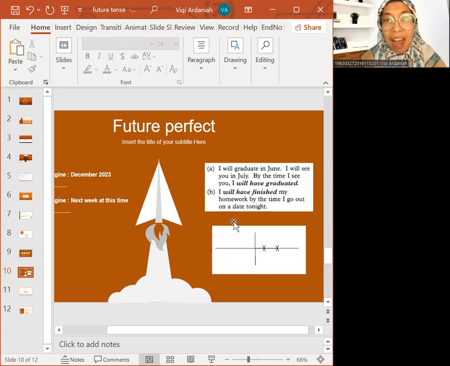Number B, I will have finished my homework by the time I go out on a date tonight. So we are talking about the future. We can predict that the activity will be completed, will be finished, done. But the context here is that it happens in the future.